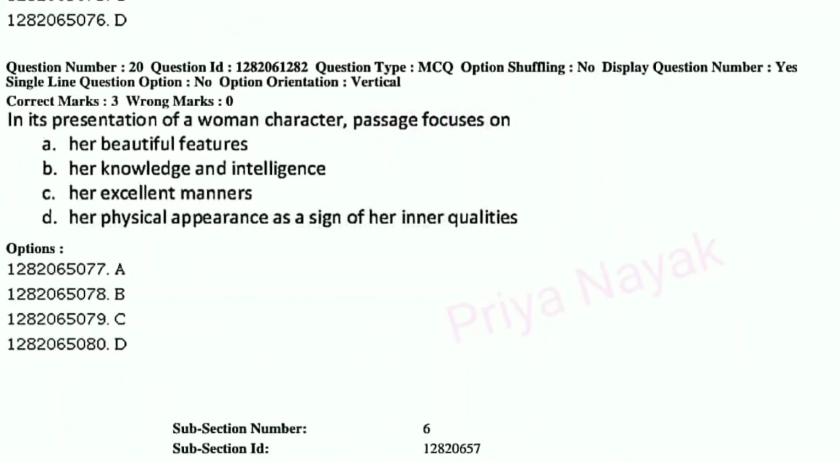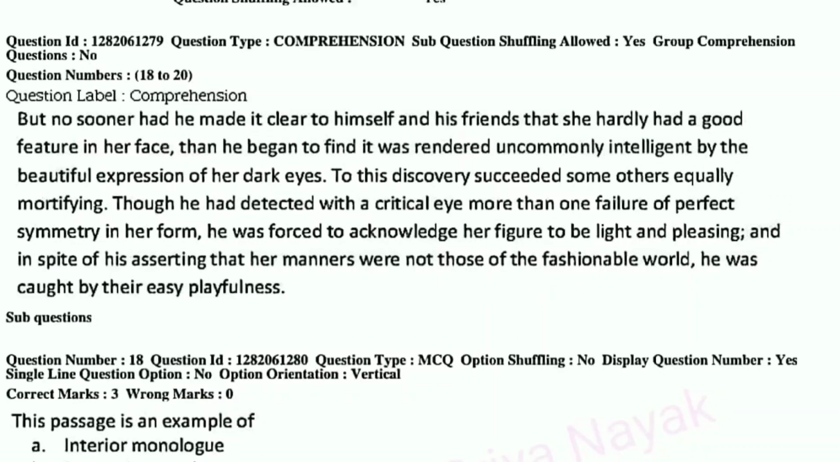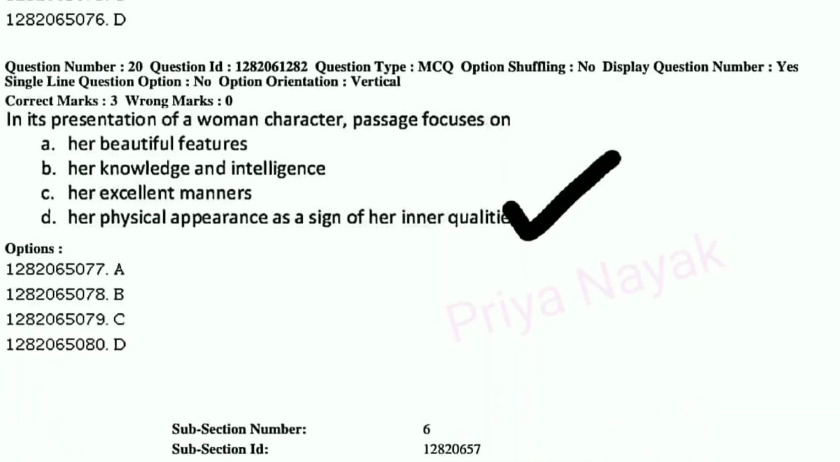Question number 20. In its presentation of a woman character, the passage focuses on A. Her beautiful features, B. Her knowledge and intelligence, C. Her excellent manners, or D. Her physical appearance as a sign of her inner qualities. Okay, so now read the last line. In spite of his asserting that her manners were not those of the fashionable world, he was caught by their easy playfulness. It means he was caught by her inner qualities. So here the right answer is option number D.